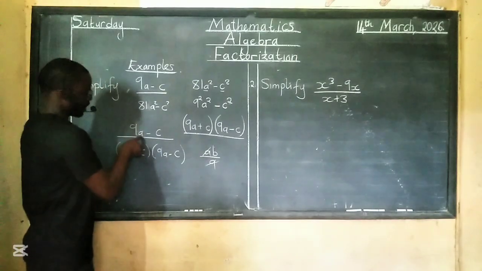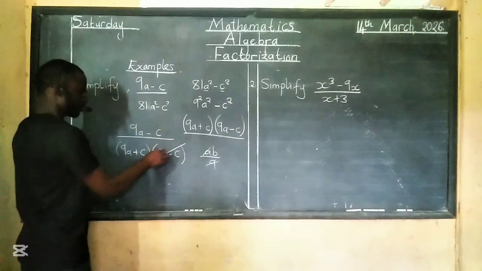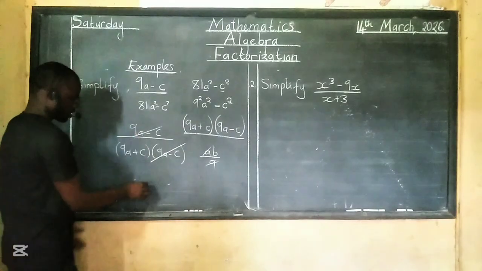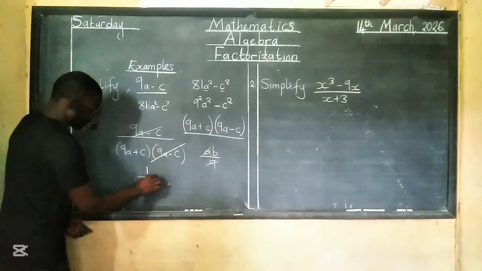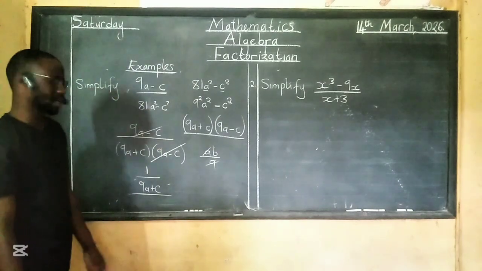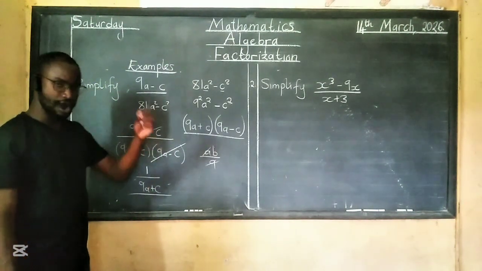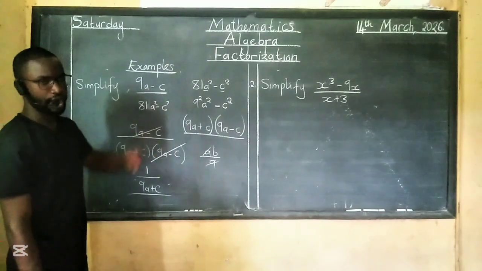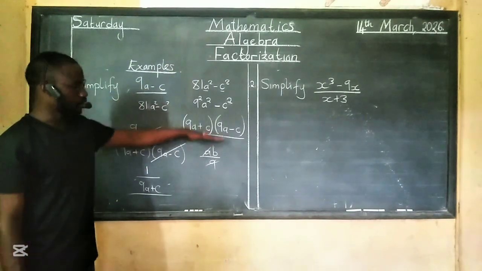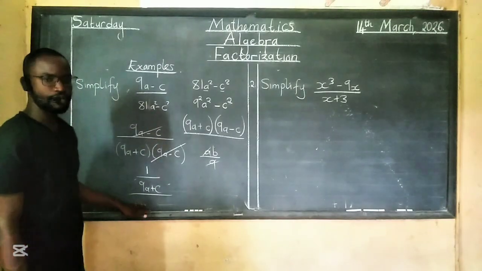Here I have 9a minus c, so this and this can cancel, giving me 1 over 9a plus c. And just like that, we are done. You will see this cancelling in every question of this kind. There's always you factorizing on the side, putting it back there, you cancel, then you have your final answer.